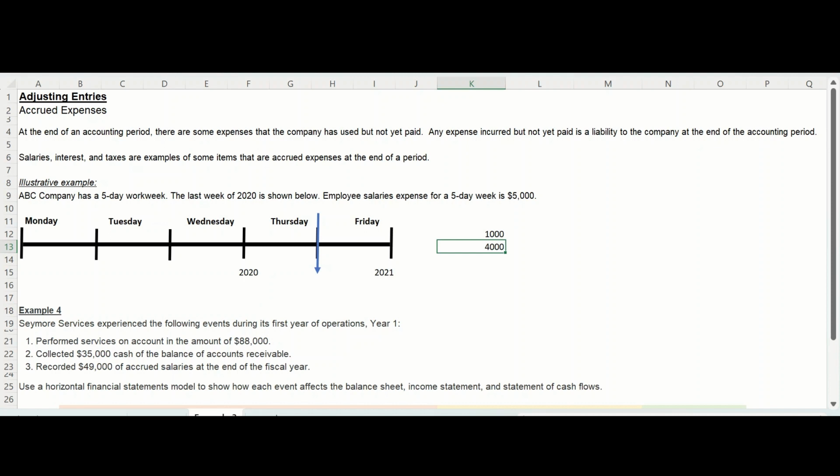Anytime you see the word payable, know that it is a liability to the company. So on Thursday, December 31st, 2020, ABC Company will record a salaries expense of $4,000, and it'll also show up as a salaries payable liability.